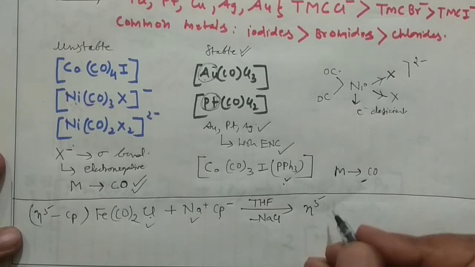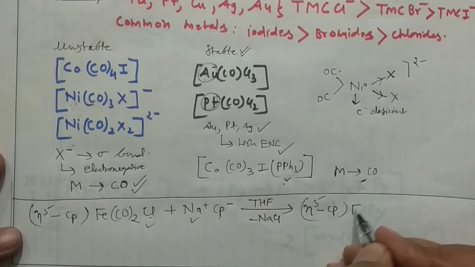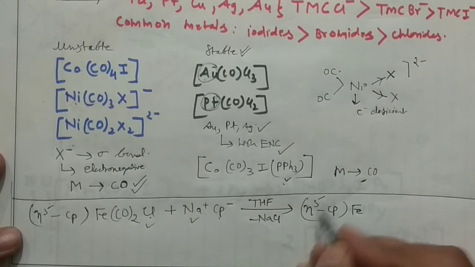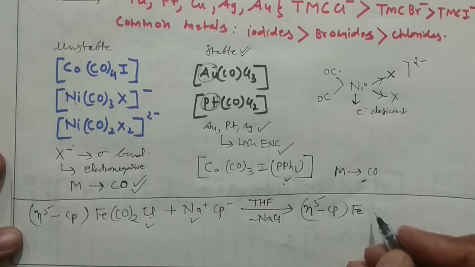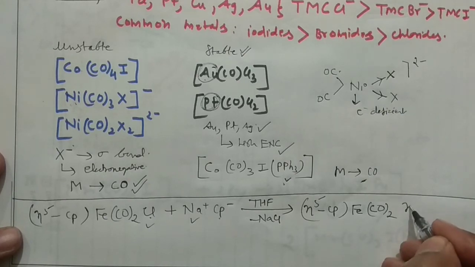The compound that would result would be eta 5 Cp, right? That means iron is connected with all the 5 carbons of your cyclopentadienyl ligand. Okay, and of course 2 carbonyls were there, so you can write 2 carbonyls here. Okay, and then your eta Cp.